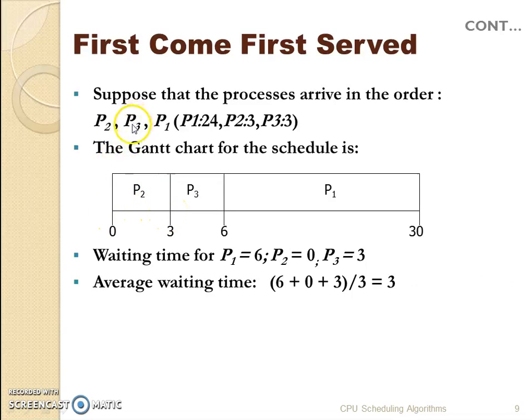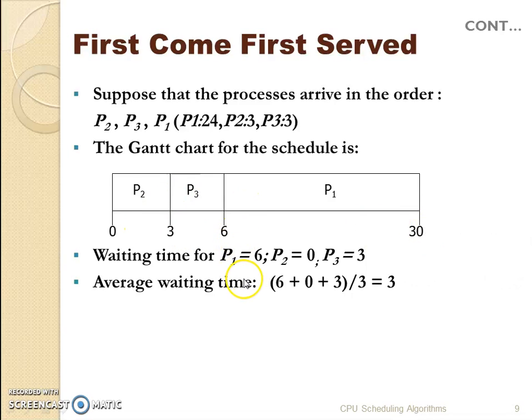Now the next process is P3. The burst time of P3 is 3 seconds. So P3 started at 3 seconds and continued for another 3 seconds, which makes it 6 seconds. And the last process that came was P1, whose burst time is 24 seconds. So P1 started at 6 seconds, continued for 24 seconds and finished at 30 seconds.